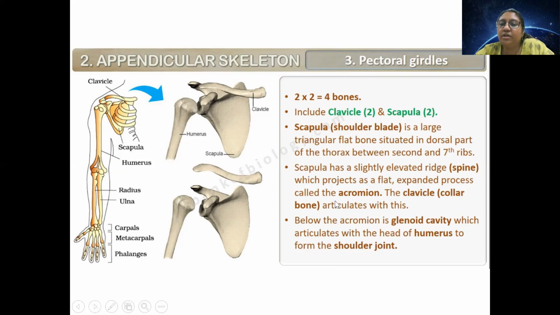So it is called shoulder blade, and it is present between the 2nd and 7th rib. Okay.